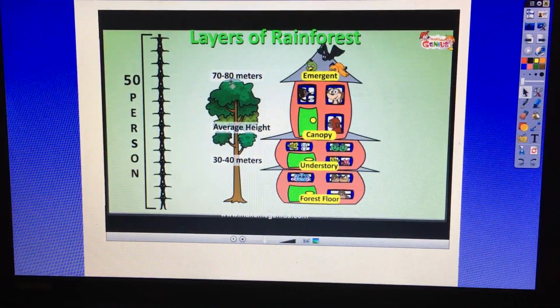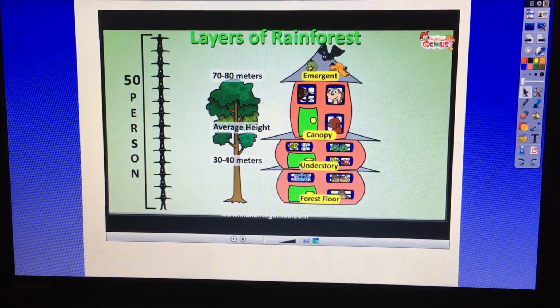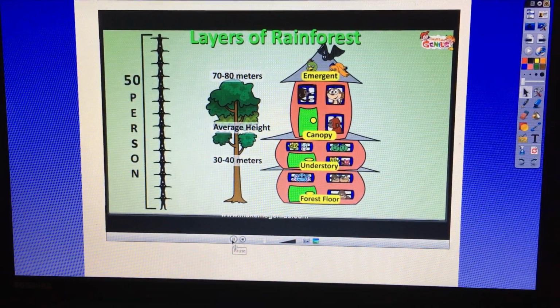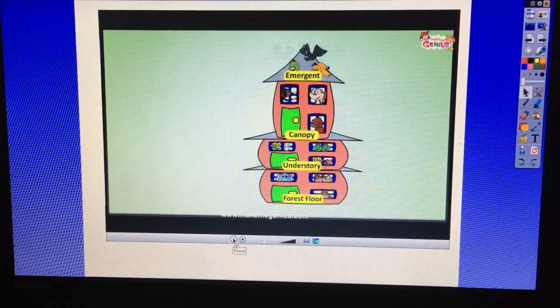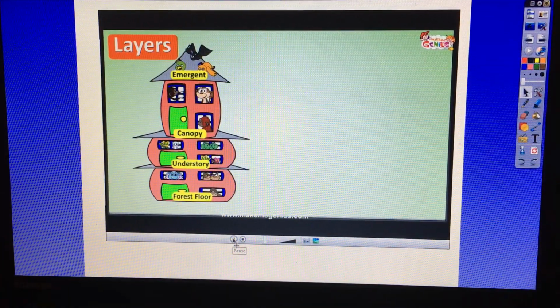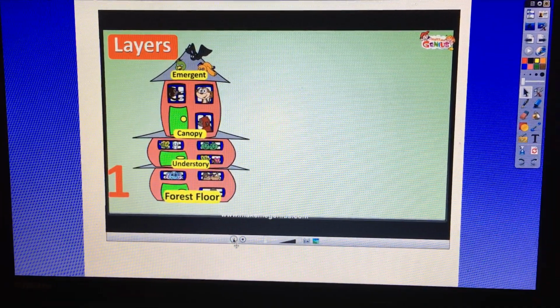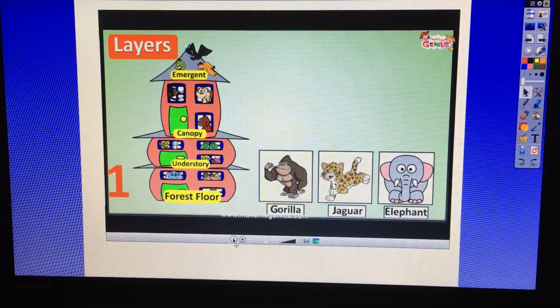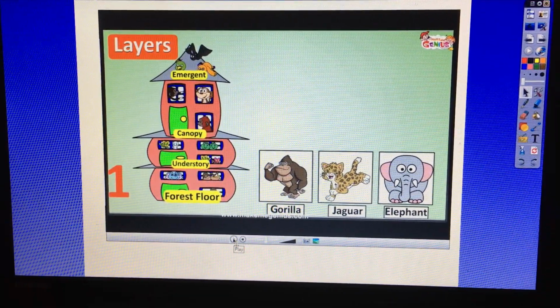Imagine though, these tall trees block out all the light, so imagine how dark it would be on the forest floor and understory. So, different animals live in different layers? Yes, look at this building. Different animals. Can you name these? On forest floor, there are gorillas, jaguars, and elephants. You could add these animals now.